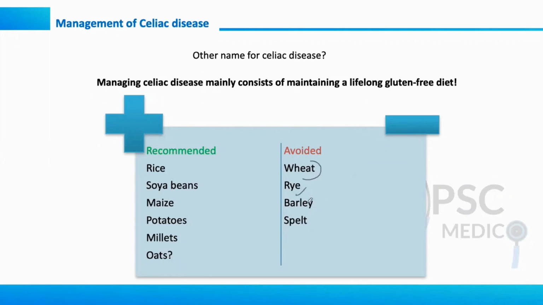So wheat, rye, barley, and spelt should be avoided. Okay, which are recommended: rice is recommended, soya beans, maize, potatoes, millets. Don't write oats because there is a lot of confusion around oats. Most of the times, oats are mixed with the gluten.